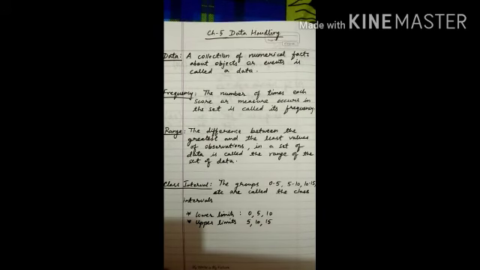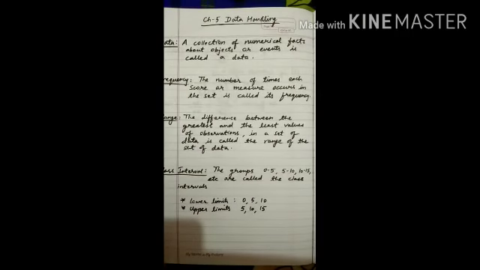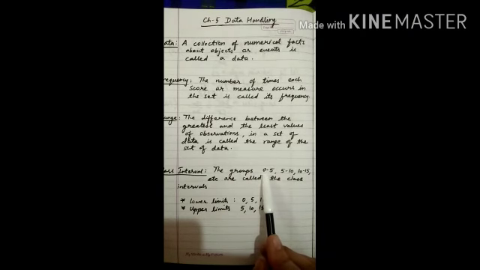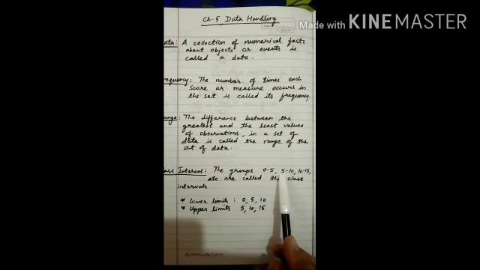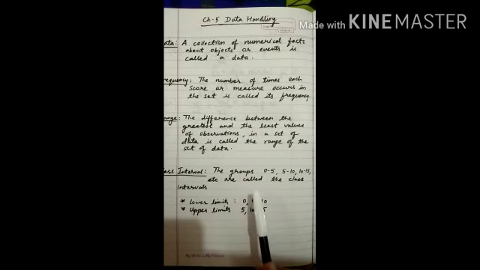Next topic is class interval. Suppose I have taken the groups here as 0 to 5, 5 to 10, 10 to 15. These are called class intervals. In these class intervals, the values in the starting of the class interval 0 to 5, 5 to 10, 10 to 15, the values 0, 5 and 10, these values are known as lower limits.